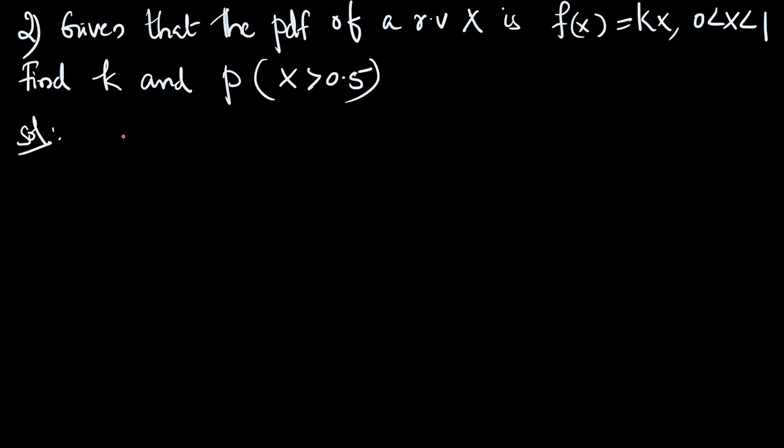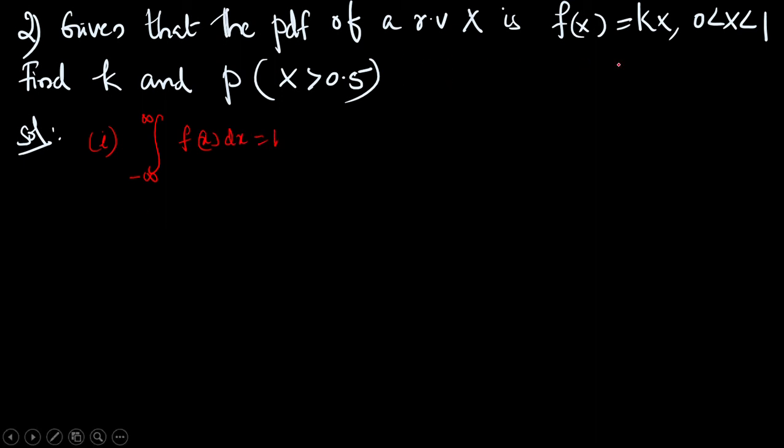The next question is: given that the probability density function of a random variable x is f of x equal to kx between 0 and 1, find k and the probability of x greater than 0.5. To find the value of k, we can use the property that the integral from minus infinity to plus infinity of f of x dx equals 1.